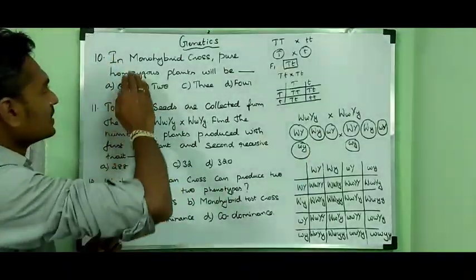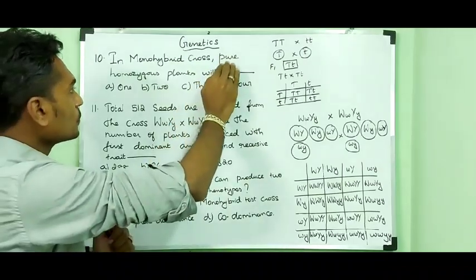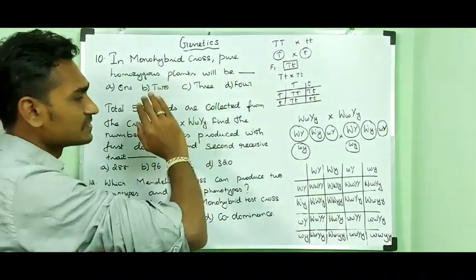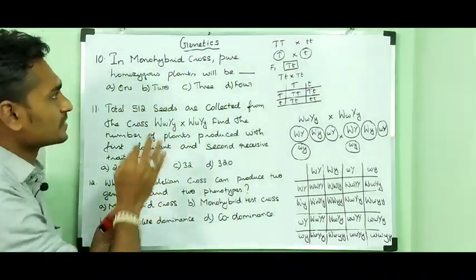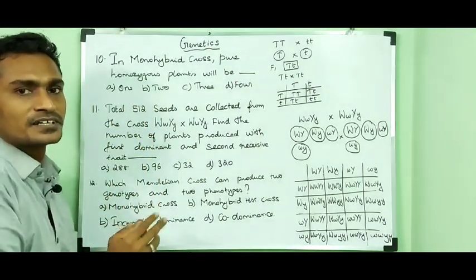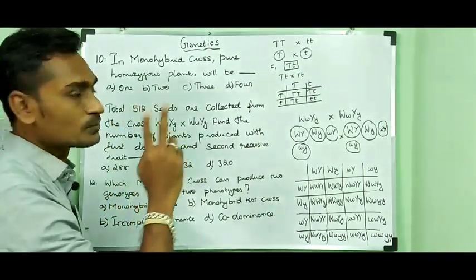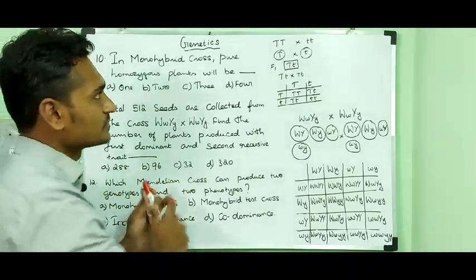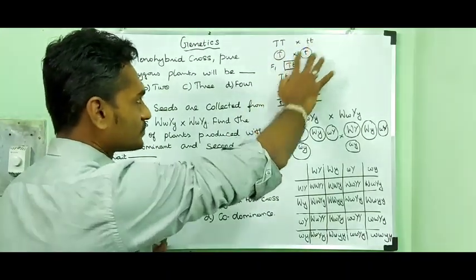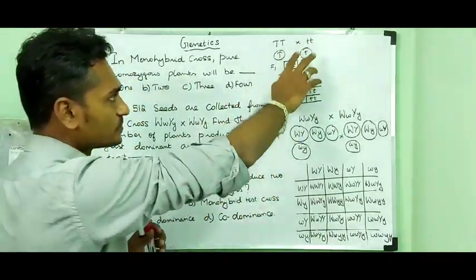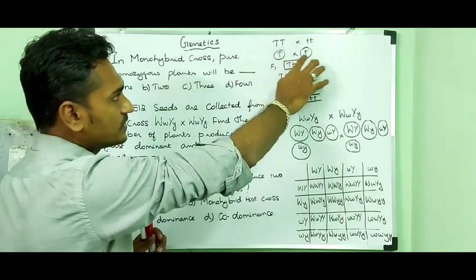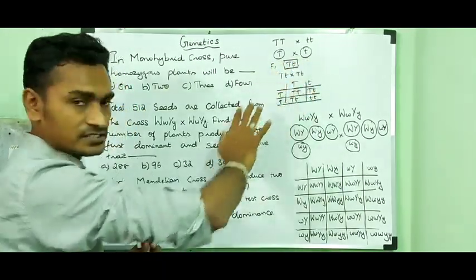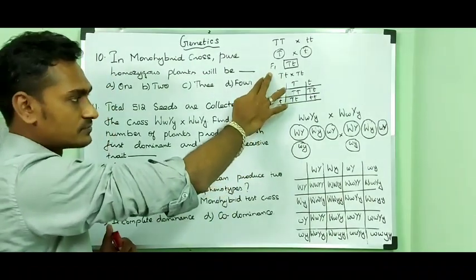10th question. In a monohybrid cross, pure homozygous plants will be dash. So in the monohybrid cross, we are able to find 2 homozygous plants. A cross is made between these 2 individuals, capital T, small t. Fusion of gametes takes place, resulting in the formation of the F1 generation.